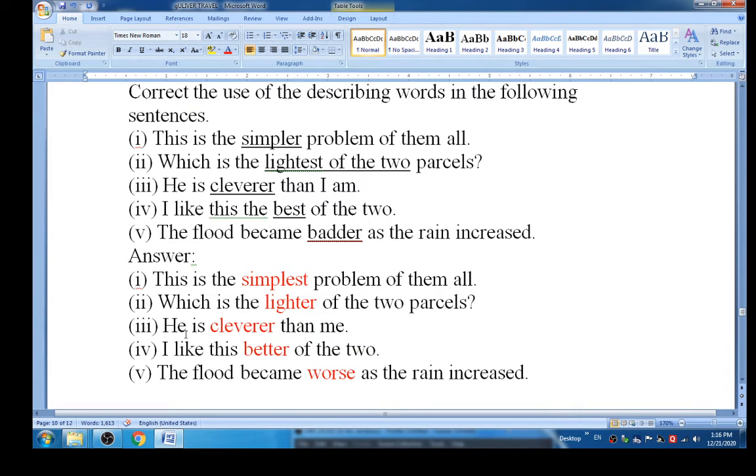He is cleverer than me, and fourth one became like I like this better of the two, and fifth one is the flood become worse as the rain increase, right students? So the flood become worse as the rain increase, it is the last sentence, right?